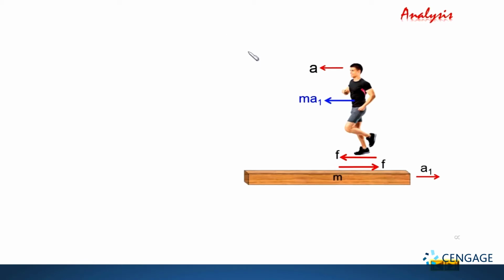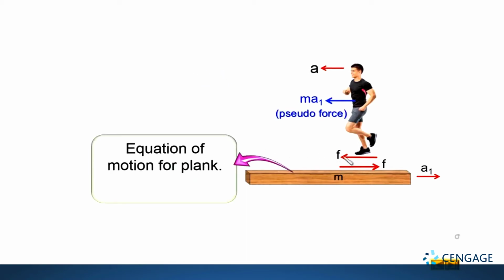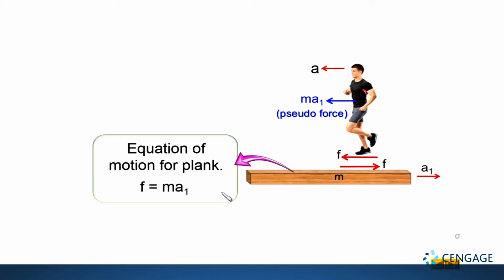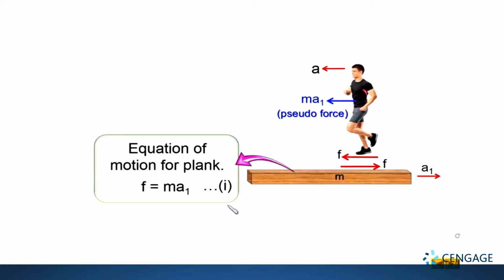Now it is time to write the equation of motion. Let us first consider the plank, because you can observe only one force is acting on it, so it is easier to write the equation of motion first for the plank. As we discussed, only one force is acting on the plank, so we can write small f equal to m multiplied by a1. Let's assign this as equation number 1. Now consider the motion of the man, about which frame of reference? The plank's frame of reference.